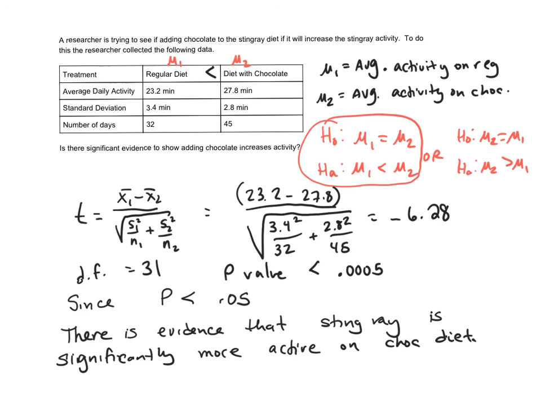So nothing too crazy. You set up your hypotheses. You find your test statistic. You find your p-value from the chart or with technology. If it's smaller, you reject. If it's bigger, you fail to reject. And then you make your conclusion.